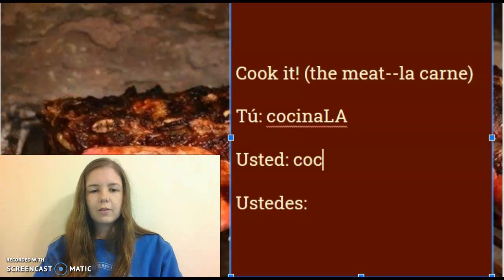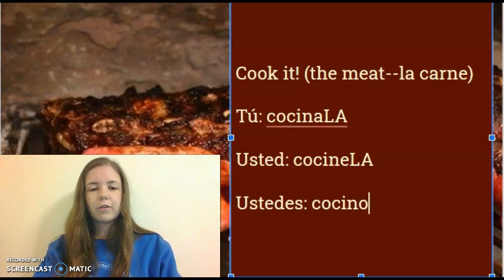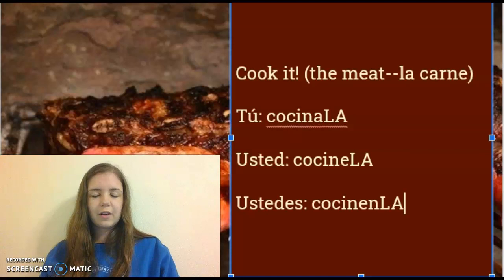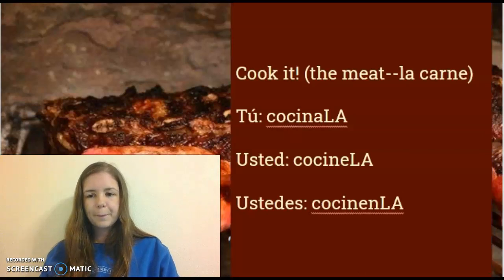Usted commands are when I take my yo form, drop the o, and add the opposite ending. So I have cocine, it's still affirmative. So I'm going to put la at the end because with affirmative commands, it comes after and attached. Ustedes commands also take the yo form, drop the o, add the opposite ending. And since it's affirmative, my pronoun is going to come at the end, cocinenla.